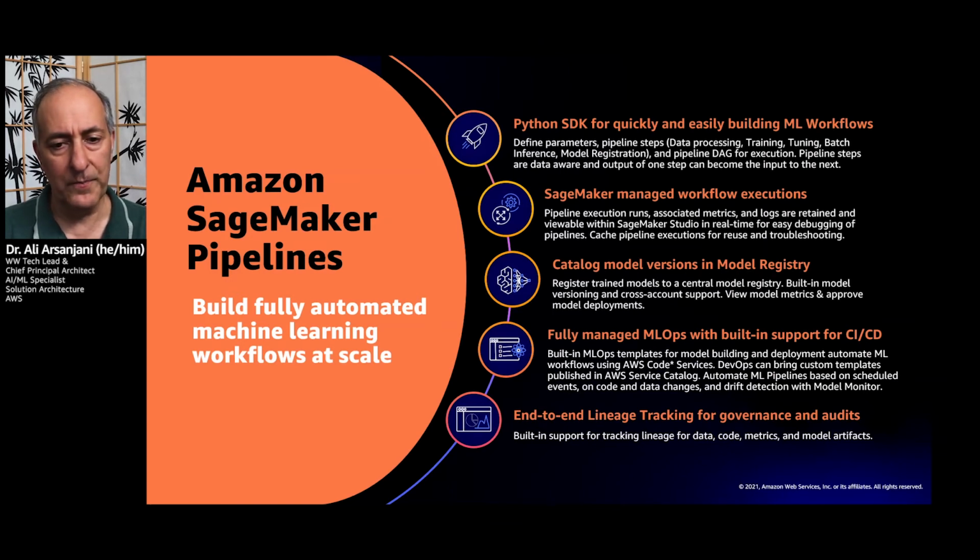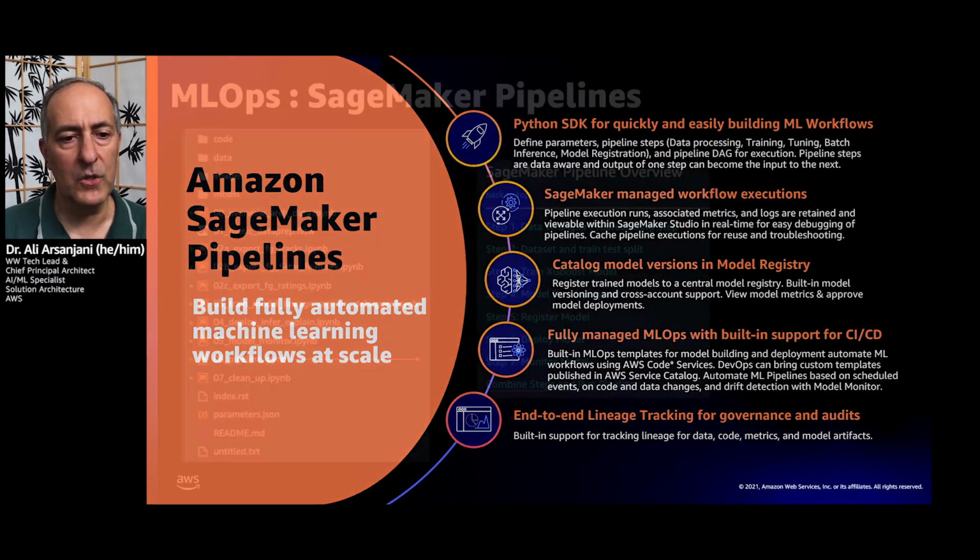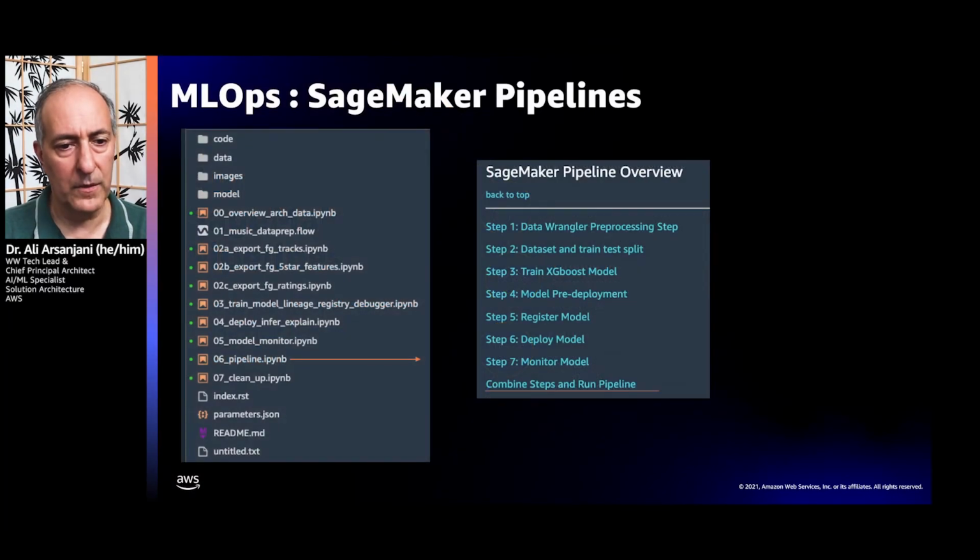As we discussed earlier, in the model registry piece, we have end-to-end lineage tracking for governance and audits, where the data, the code, the metrics, and the model artifacts reside through the pipeline. So on Notebook 6, the pipeline notebook, we have several steps, such as basically all the steps we've taken so far: wrangling the data, pre-processing steps, doing the train test split, training the model on an XGBoost model, registering it in the model registry, and then deploying it and then monitoring that endpoint, combining the results, and